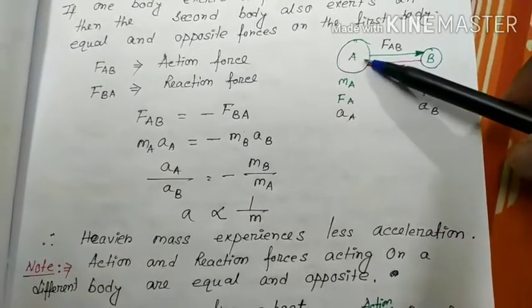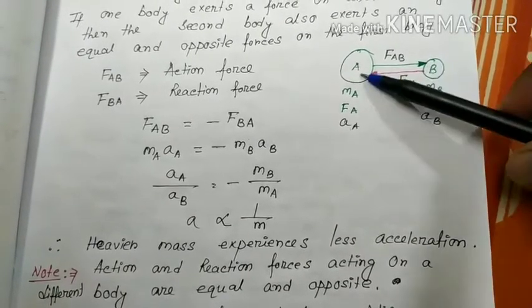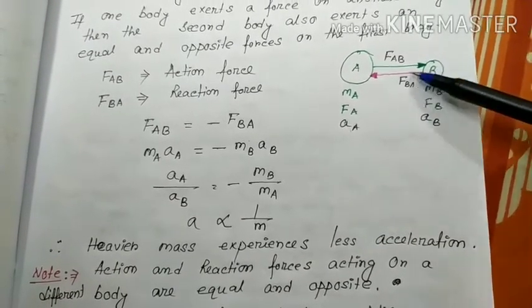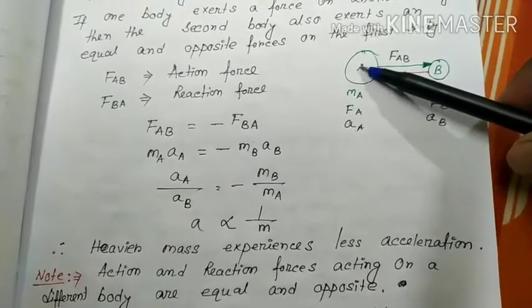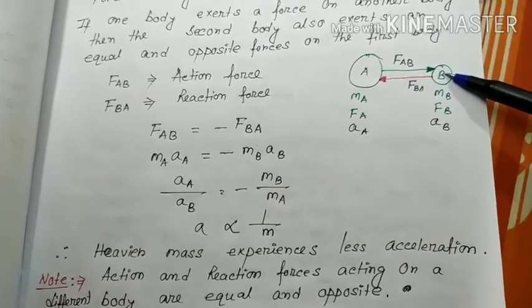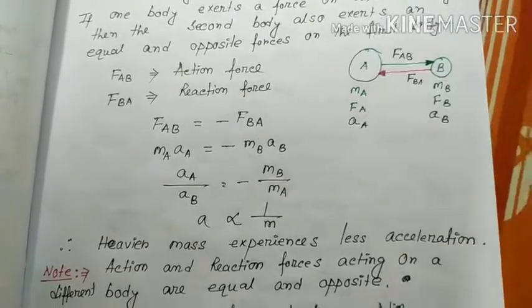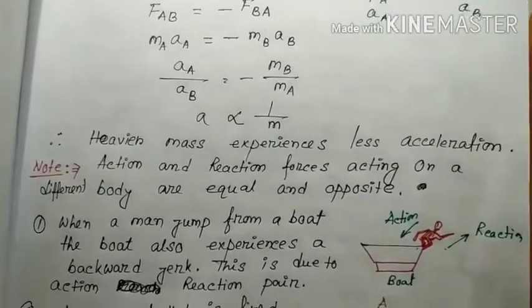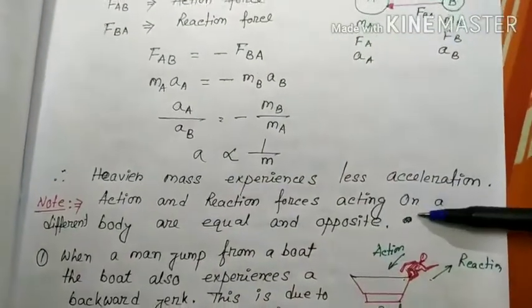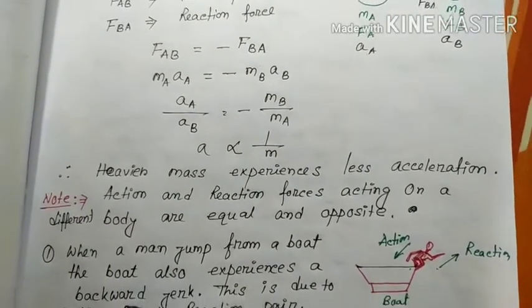So if A is a person and B is a person, A applies force in this direction, B applies force in this direction. A is heavier, so A's movement will be very little compared to B's movement. So a heavier body produces less acceleration. Clear? Action and reaction forces acting on different bodies are equal and opposite.